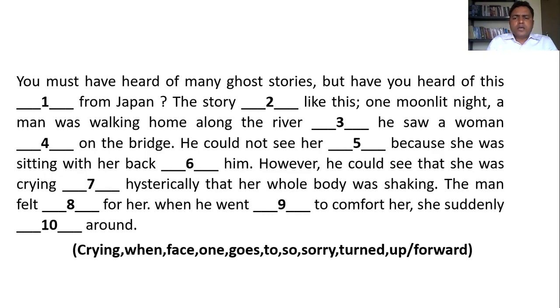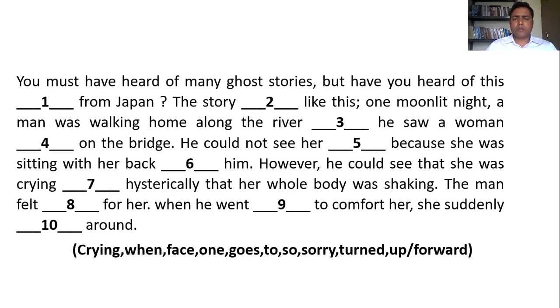He could not see her face because she was sitting with her back to him. However, he could see that she was crying so hysterically that her whole body was shaking. The man felt sorry for her, and he went up to comfort her. She suddenly turned around. So, what is the context here? The author is telling about a ghost story and his experience in this context.